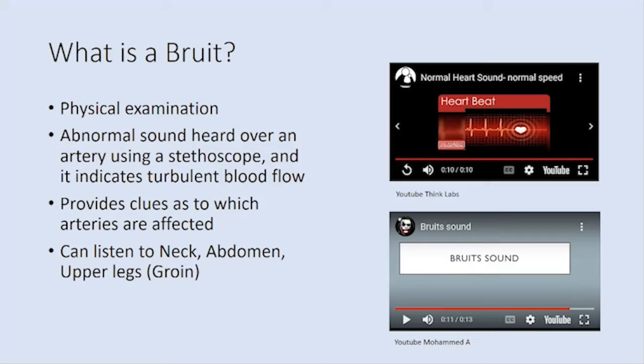We'll also listen at the abdomen, which can appreciate some of those renal arteries, the kidney arteries, and some of the other arteries that feed the intestines and the other organs. And then also the upper legs or the groins, where our femoral arteries and our iliac arteries are, where we can also have some involvement.